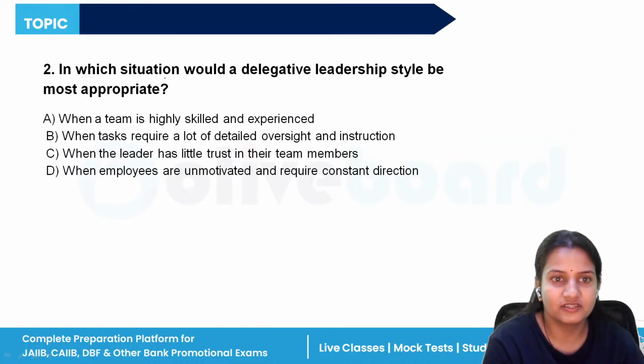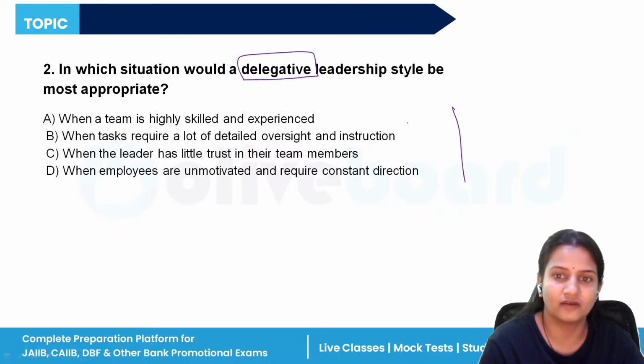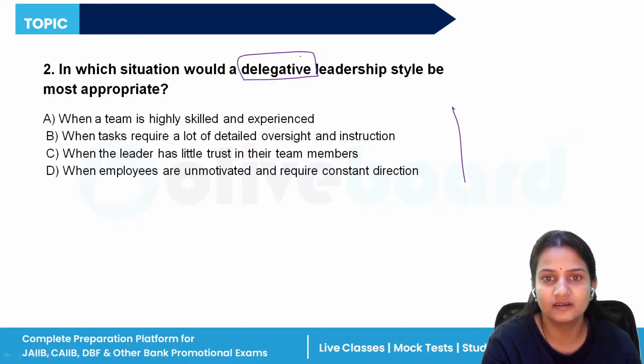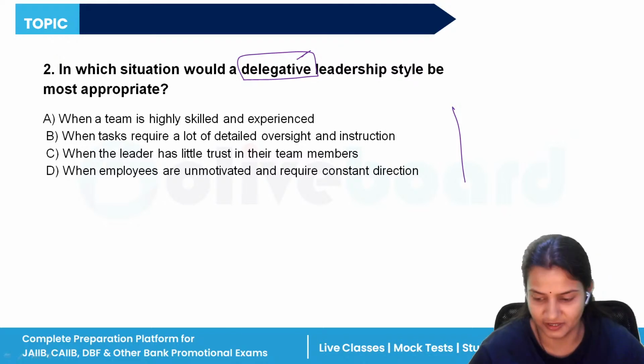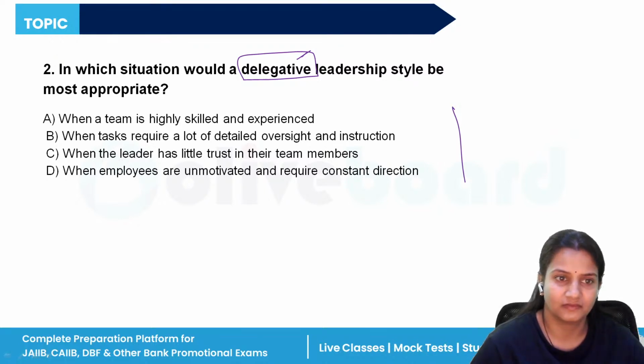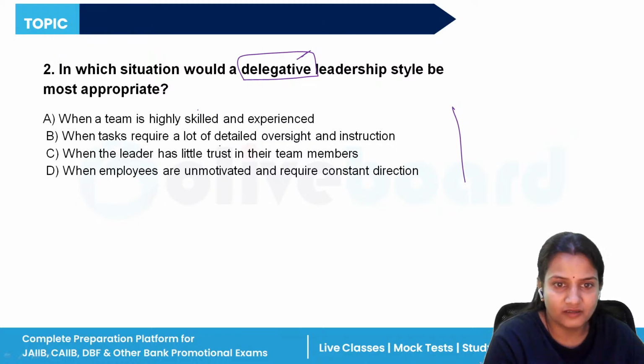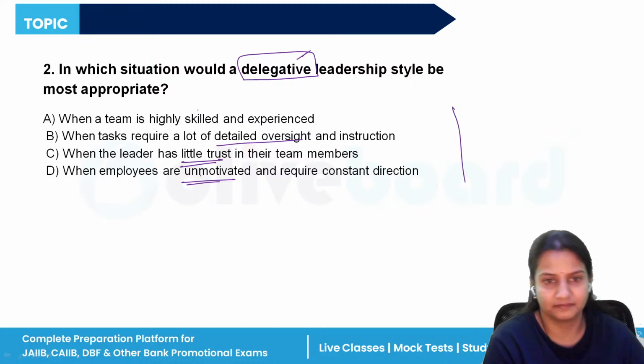Next question. In which situation would a delegative leadership style be most appropriate? Now, four options are given. You have to find which best suits this delegative leadership style. When we delegate the activities to another person, when the team is highly skilled and experienced, when it requires a lot of detailed oversight, when a leader has little trust, or when employees are unmotivated.